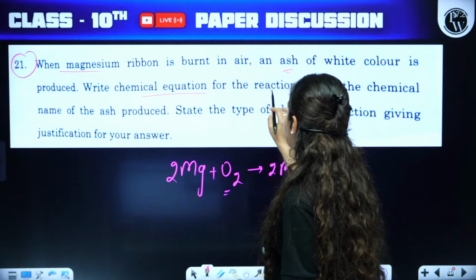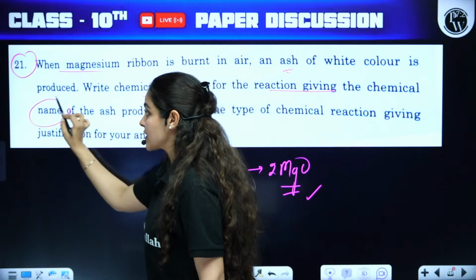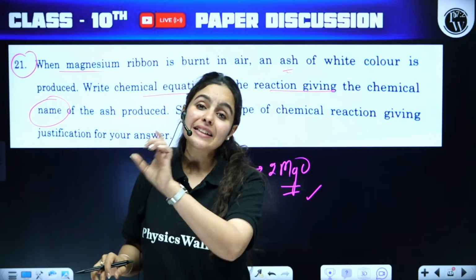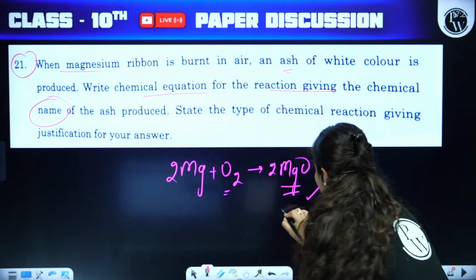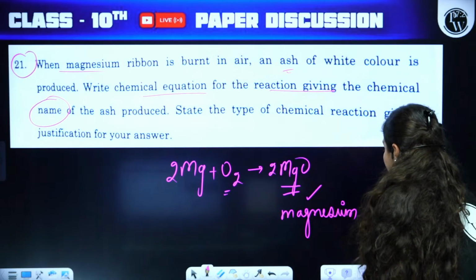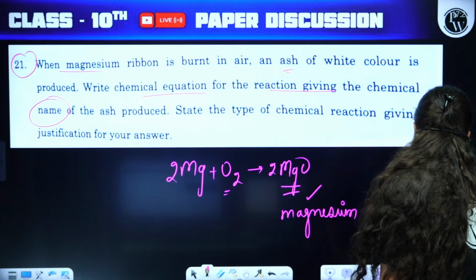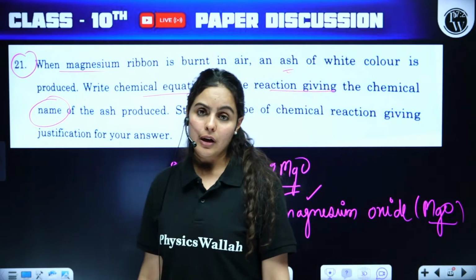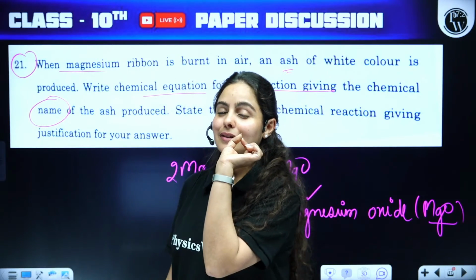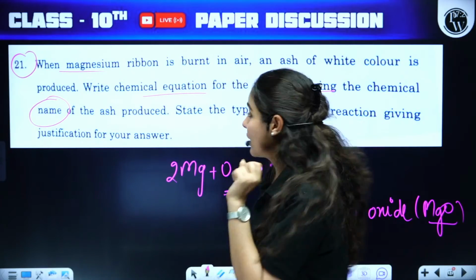Write the chemical equation for the reaction given and name the ash produced. Guys, please focus here. Name means you have to write the name, so it's magnesium oxide. You have to write the complete name. Along with that, you can definitely mention the formula. If you have just given the formula, you might lose some marks there.